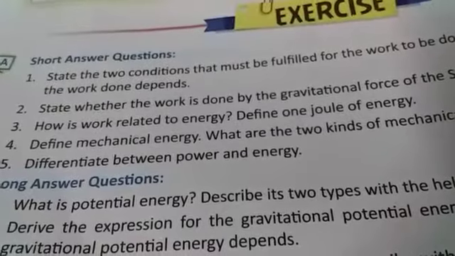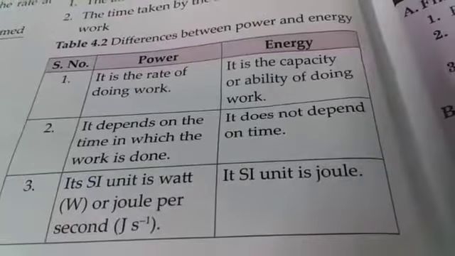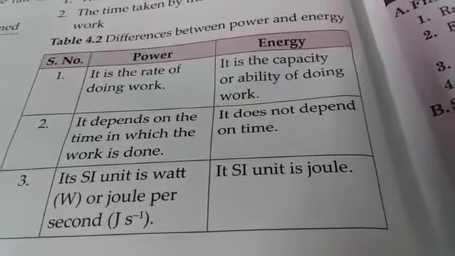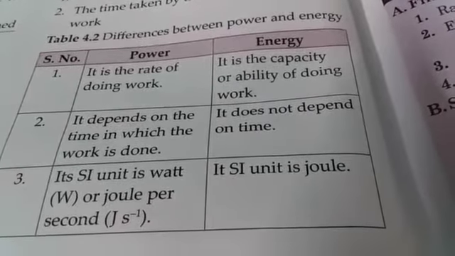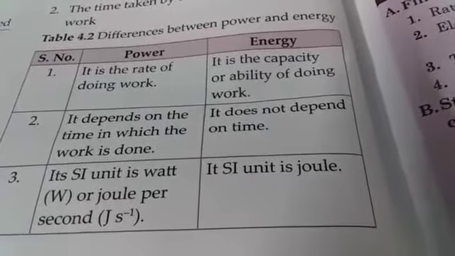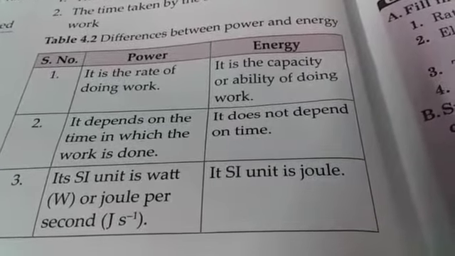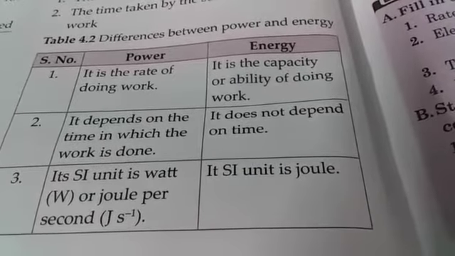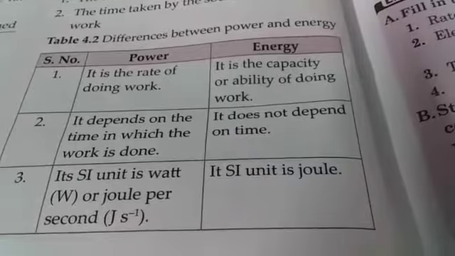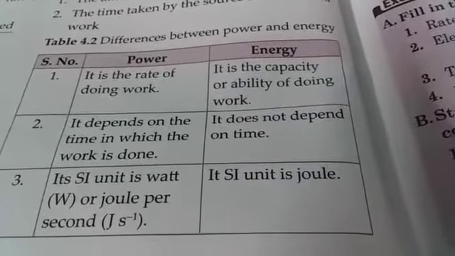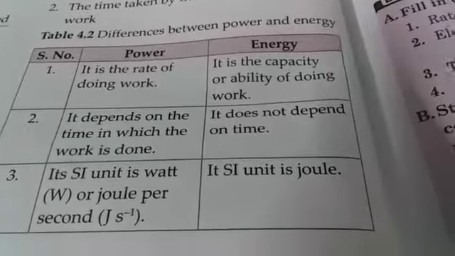Differentiate between power and energy. Differences between power and energy are: number 1, power is the rate of doing work and energy is the capacity or ability of doing work. Power depends on the time in which the work is done, and energy does not depend on time. And the SI unit of power is watt or joule per second, and the SI unit of energy is joule.